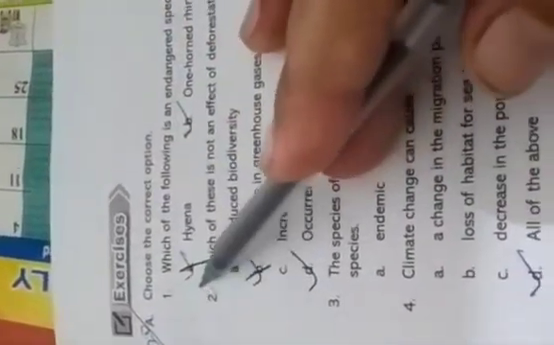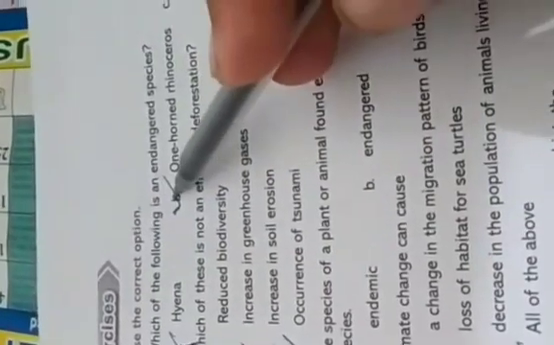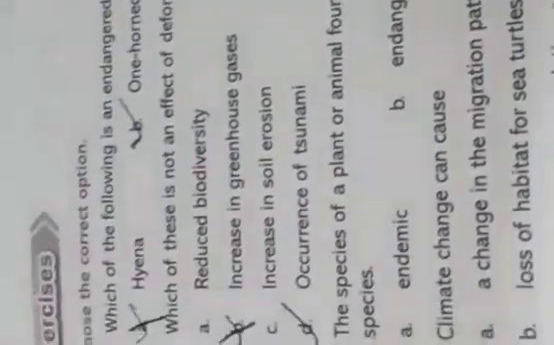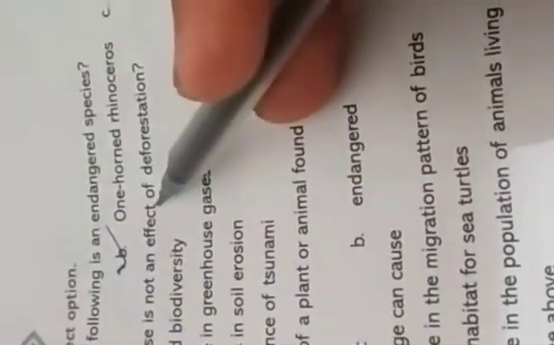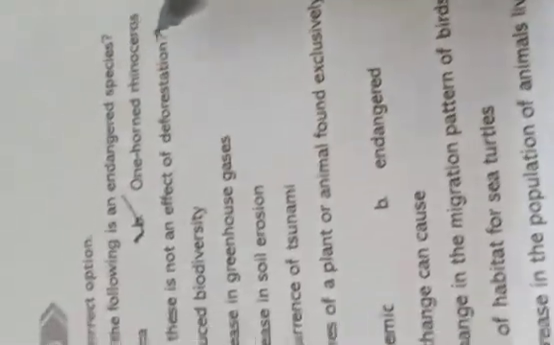Here we discuss the question answers of the chapter. Let's start with exercise A, question number 1. Which of the following is an endangered species? The one-horned rhinoceros is the correct answer to this question.